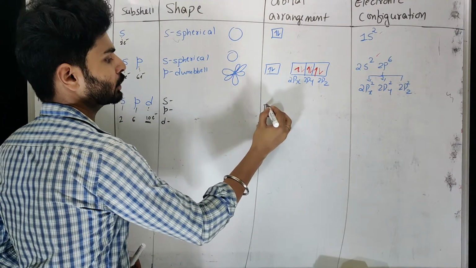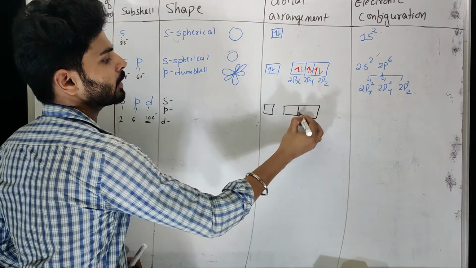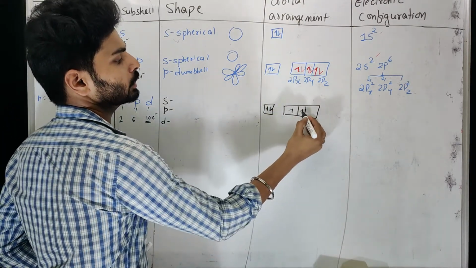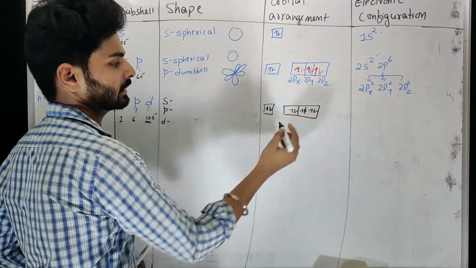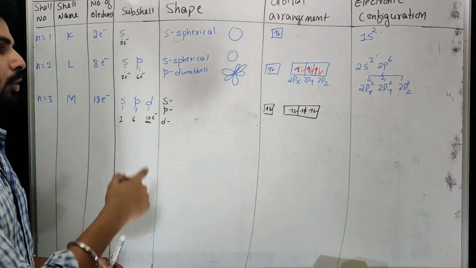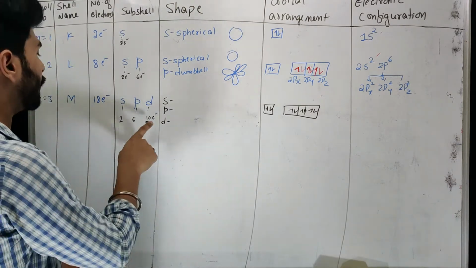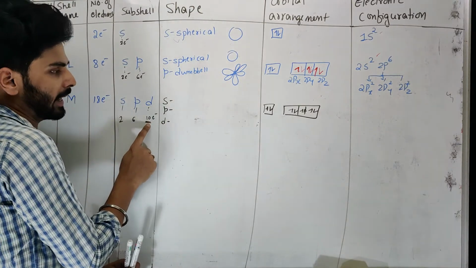So let me just show S and P, very similar to the earlier case. That is 1, 2, and 1, 2, 3, 4, 5, 6. This is how you have to fill. As I told you, 1 electron in each orbital first and then pairing. So next, you can easily understand, you have to fill 10 electrons.